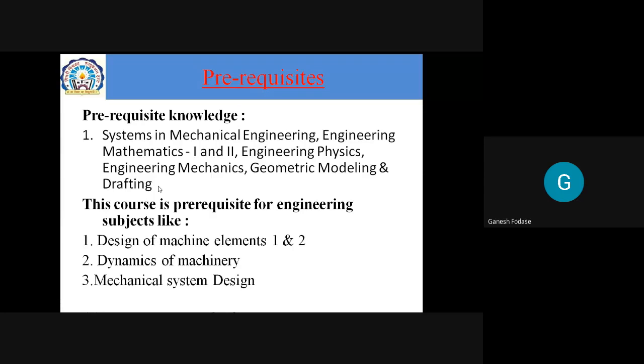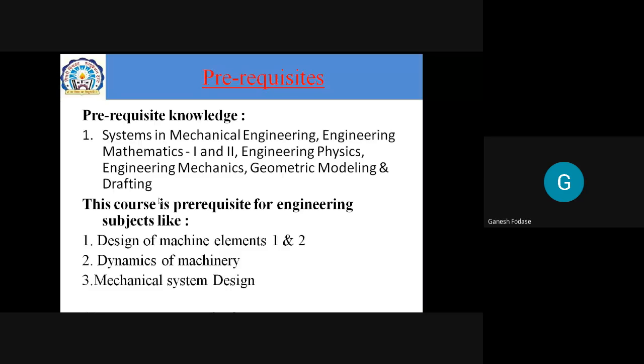At least basic is known to you? Yes, sir. Okay. See, why I'm asking this, these are the prerequisite. I have not added here, but of course, Python, what we want for practical purpose, not in theory. In theory, we require only physics, mechanical, that is basic mechanical, or you can say systems and mechanical engineering, then engineering mathematics, and engineering mechanics. These are the prerequisite for theory course.